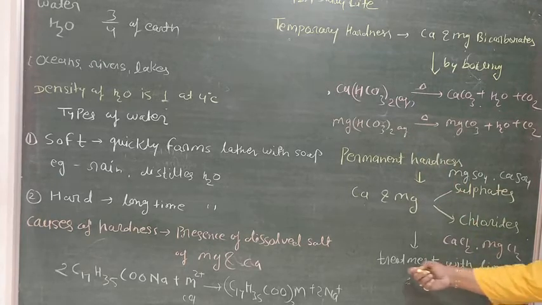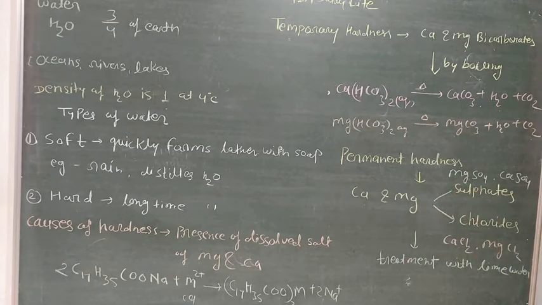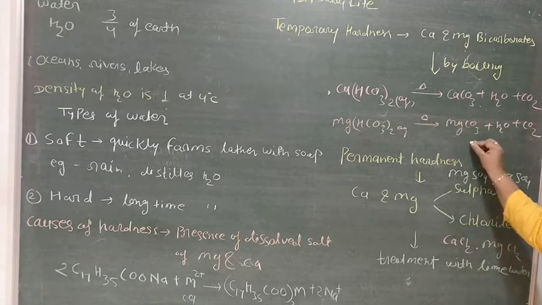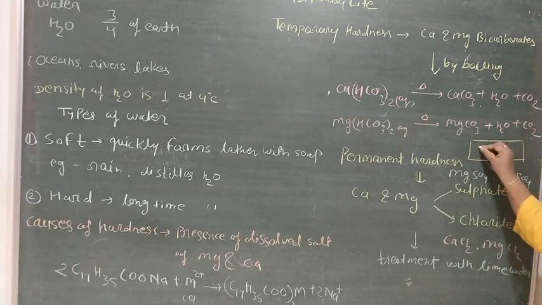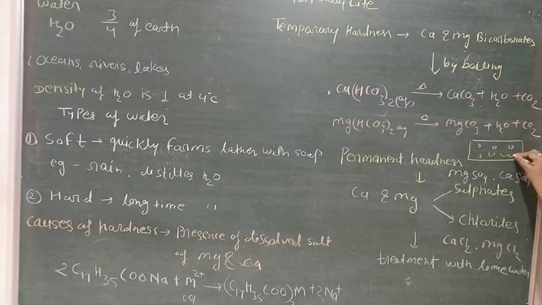First treatment is to treat this water with lime water and boil it. Second, the permutit method. Third, the ion exchange method. In the ion exchange method, we use zeolite. Zeolite is a catalyst. In the zeolite catalyst, there is a sieve type of structure. In that structure, sodium ions are present.